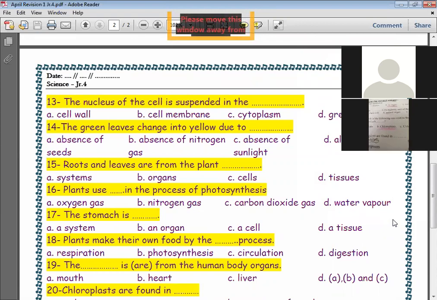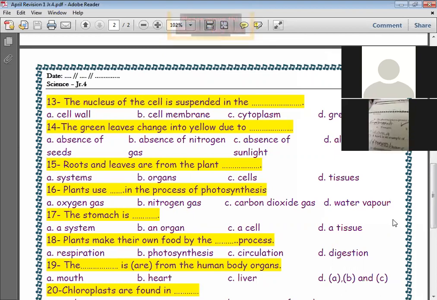The green leaves change into yellow due to, excellent, Yasin. Excellent, Anas. Due to the absence of sunlight. If there is no sunlight, the green leaves change into yellow.